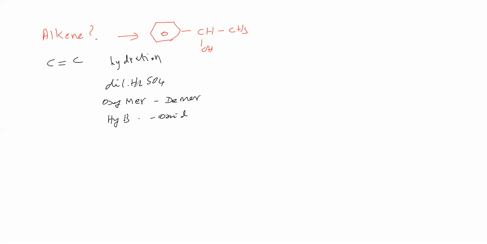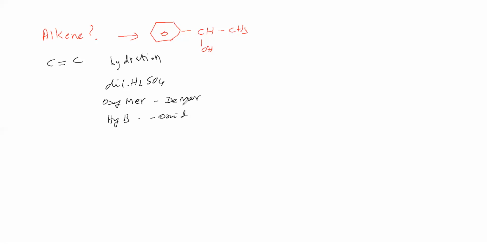Therefore, which shall we take? Sir, we can take any one: dilute sulfuric acid, oxymercuration, hydroboration, anything. But with dilute sulfuric acid, we will get the product as per Markovnikov's rule. Suppose if rearrangement is there, we do not get it as per Markovnikov's rule.